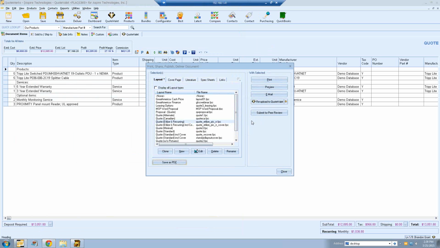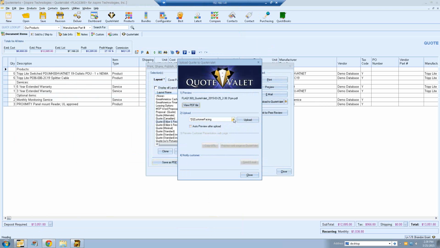this will bring up our upload window. And then you'll see here there's going to be a drop-down. Now, I've added a couple different templates, and these templates are in QuoteValet by default, you just have to activate them to turn them on. So the first one I'm going to show you is the customer-facing written signature. That's if you want the customer to actually sign off on the document using their mouse or something like that. So we're going to select that layout instead and choose Upload.